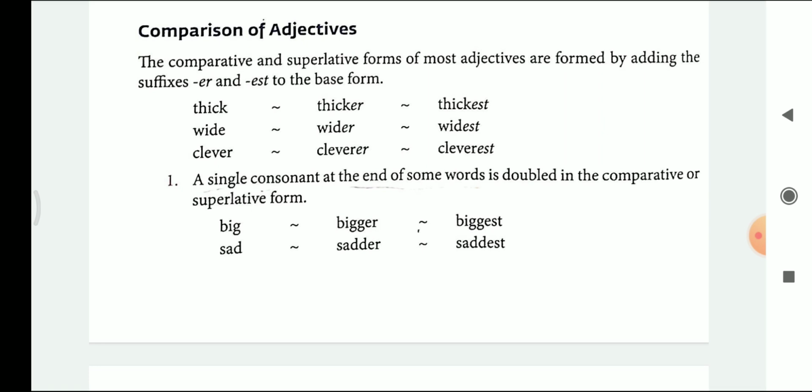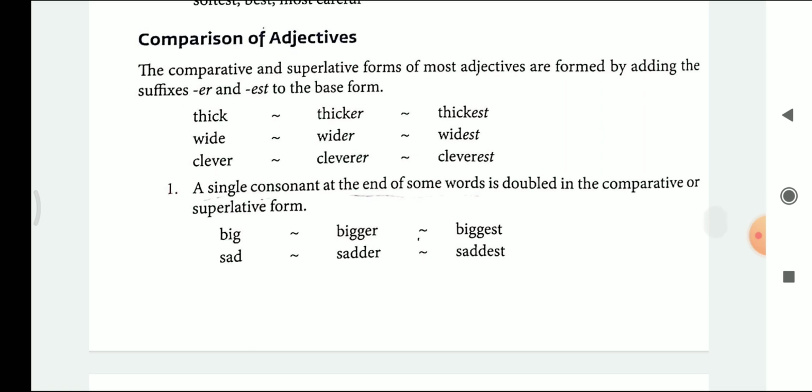So here, when there is a single consonant at the end of some word, it is doubled in the comparative and the superlative form. Hence, the comparison is to be made. In order to make the comparison, when there is only a single consonant, always double it.